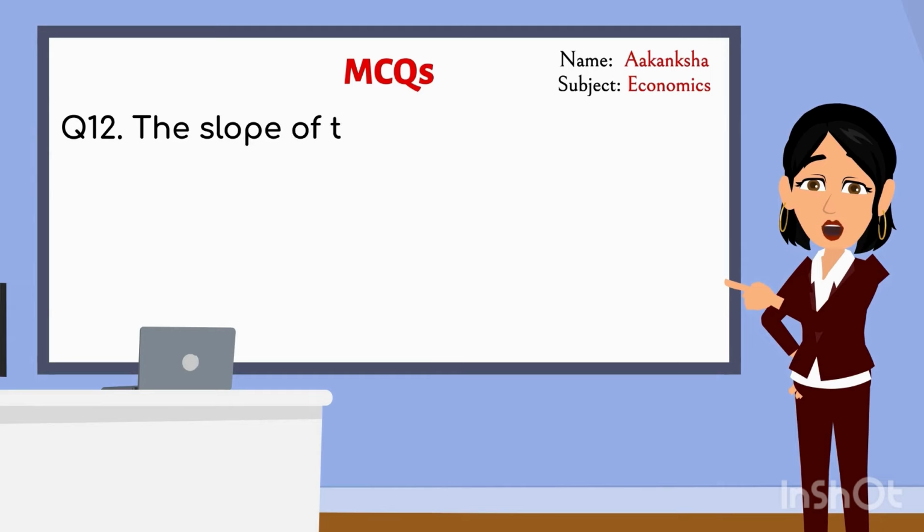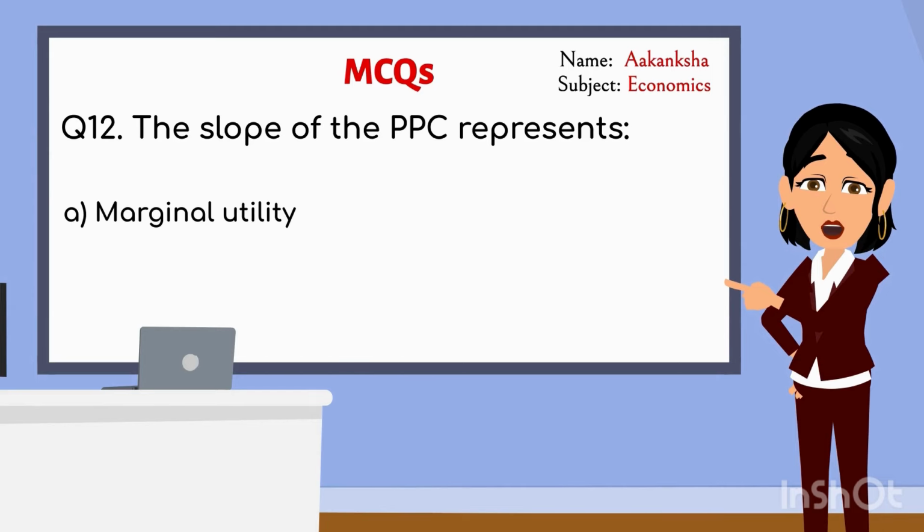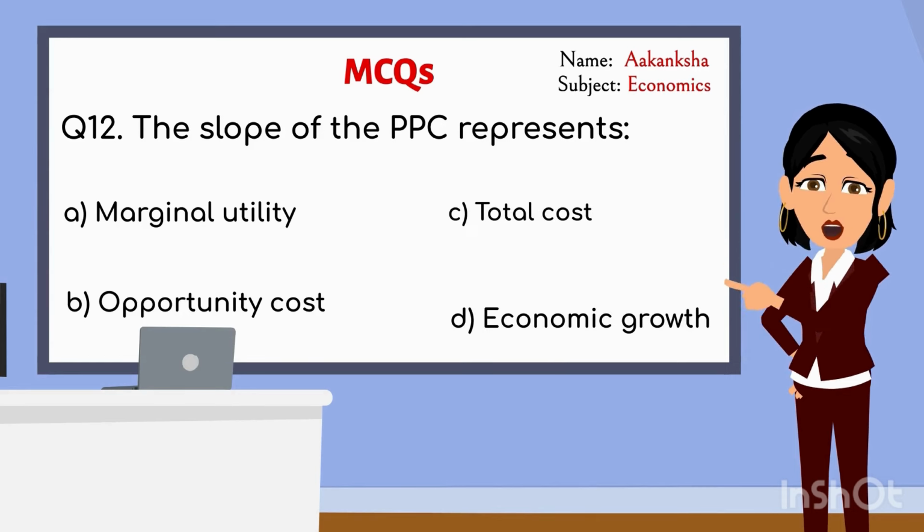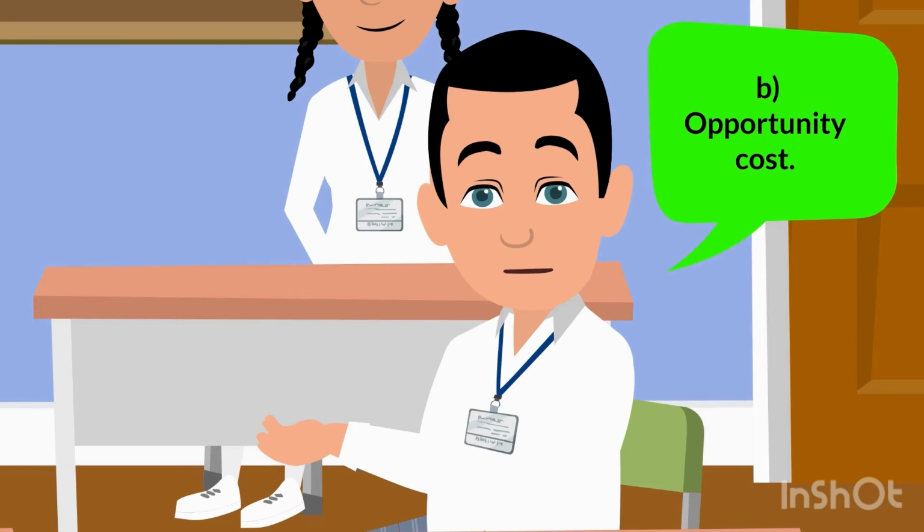The slope of the PPC represents: A. Marginal utility. B. Opportunity cost. C. Total cost. D. Economic growth. Ma'am, the answer is B.